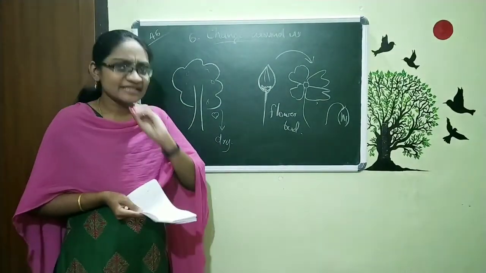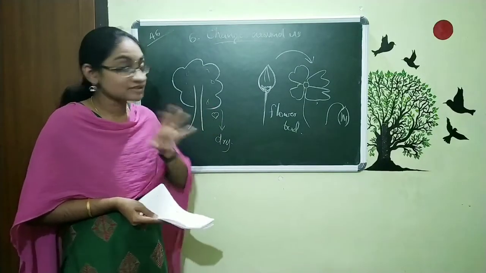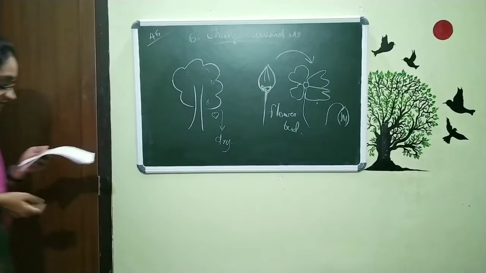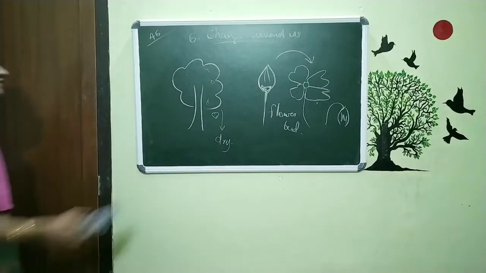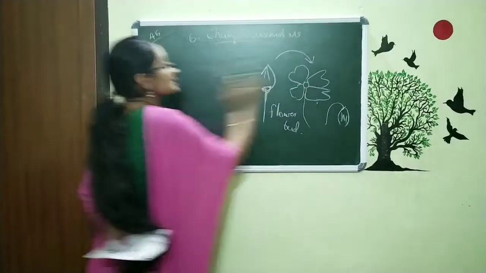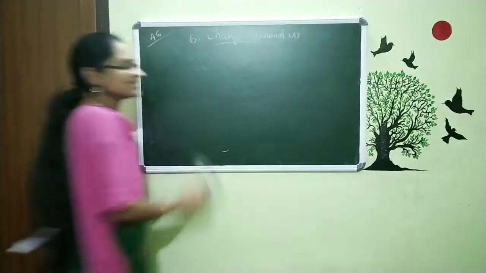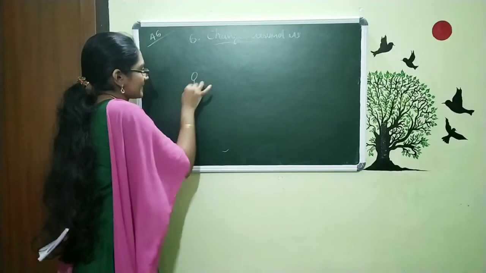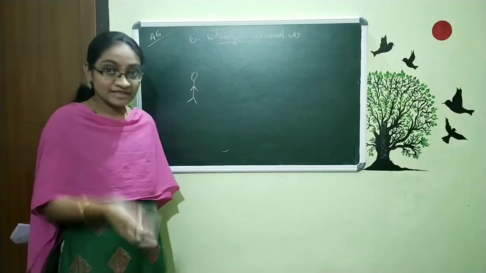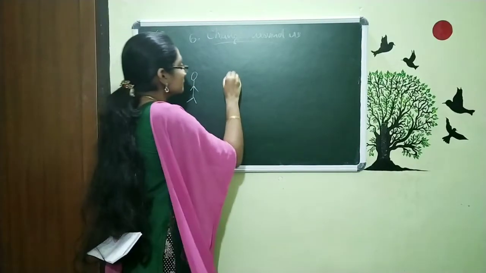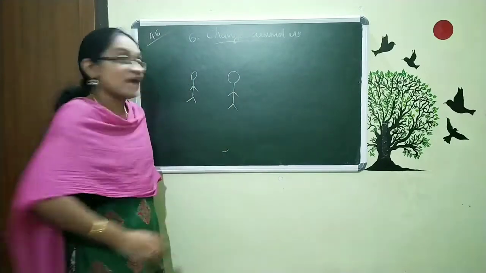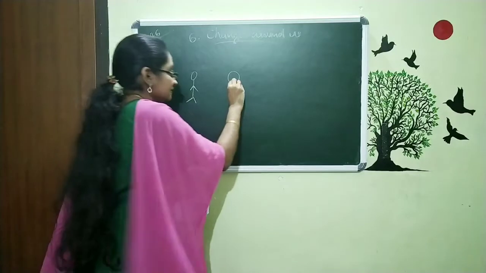So in your daily life, in your surroundings, you can see a number of changes. The other example mentioned in your textbook is the change that occurs in our body. What changes occur within our body? We are having food, and so we may get fat.